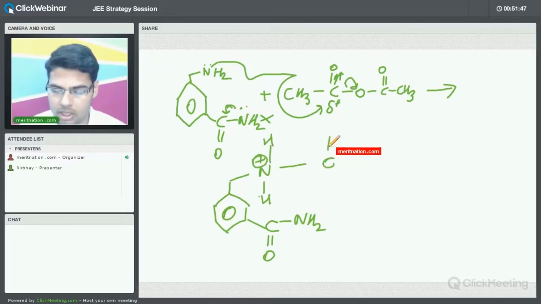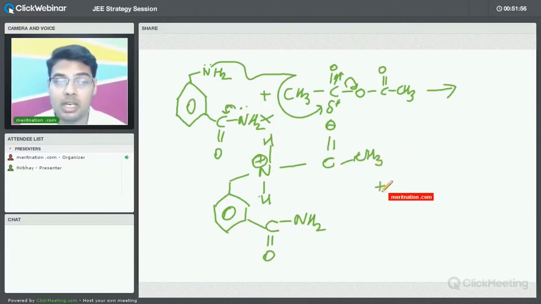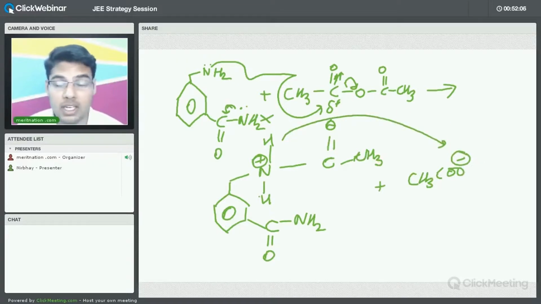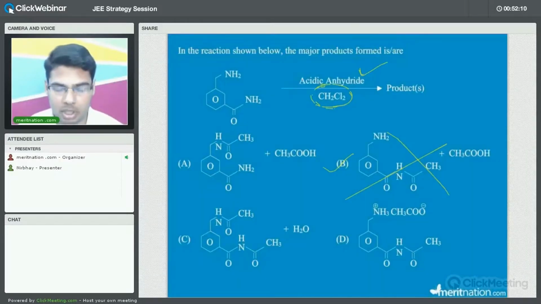So this bond will break. So here you will have C double bond O, CH3, plus you will have another compound which will be nothing but CH3COO minus. Now you can very well see this proton can go to this negative sign, that is O minus, and this will form CH3COOH. Now you can see from the options, simply option A is correct.